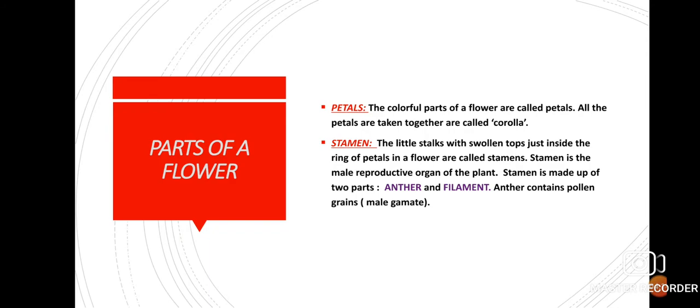These petals contain scent; they are usually scented. The function of the petals is to attract insects for pollination and to protect the reproductive organs, which are at the center of the flower. Now, what is pollination? In my next class I will explain it. Pollination is the process of transfer of pollen grains from the anther of a stamen to the stigma of a pistil. Now, what is stamen and what is pistil?